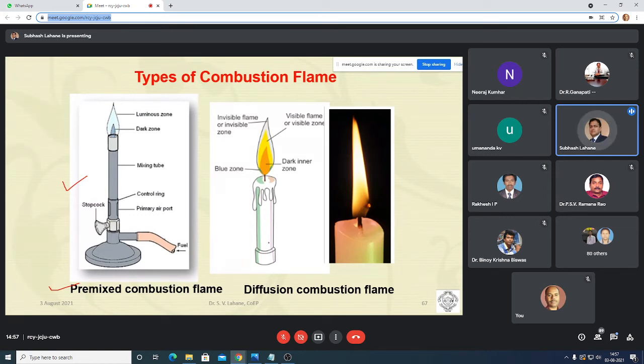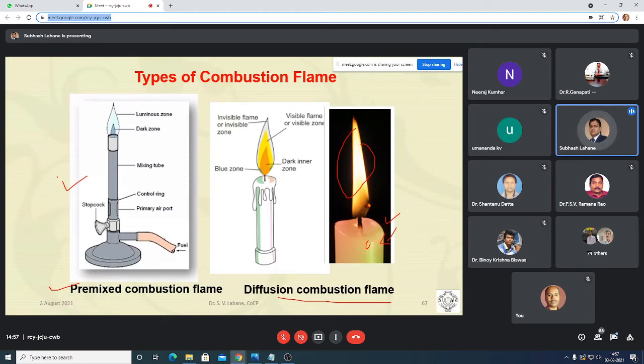And in case of diffusion combustion, what happens? The fuel and air mix at the time of combustion. Like a candle. You see, there is no premixing of the air and fuel in the candle. At the time of combustion, the wax vapor and atmospheric air are mixing, and you are getting the flame. So this flame is called diffusion combustion flame, and this combustion is known as diffusion combustion.